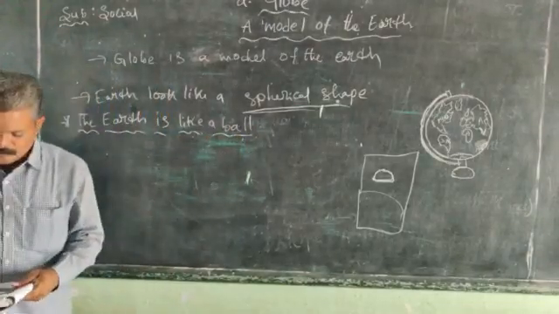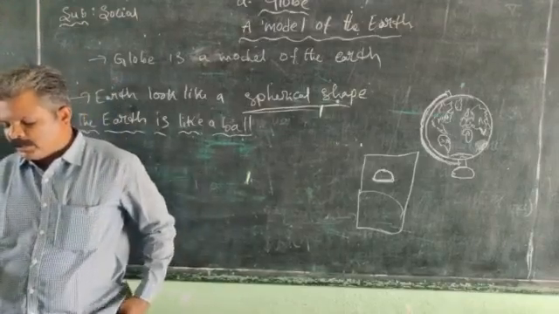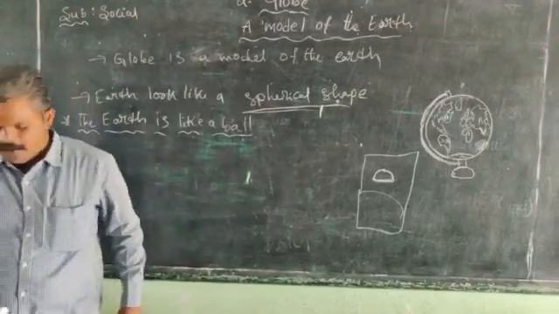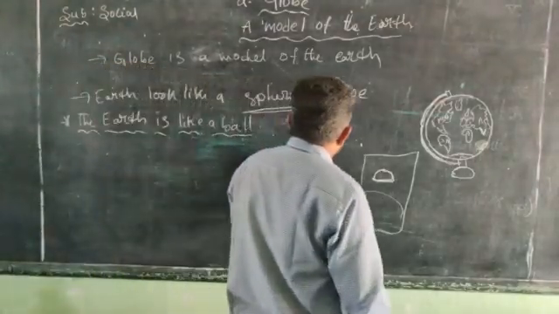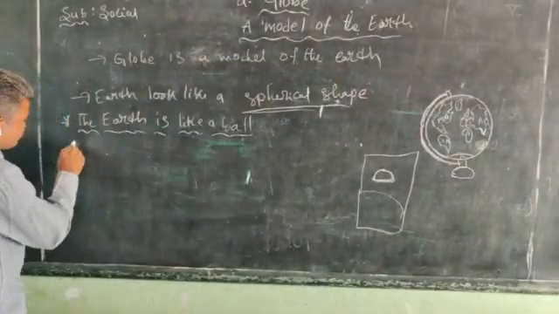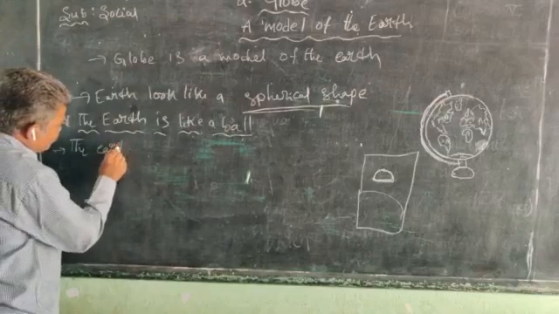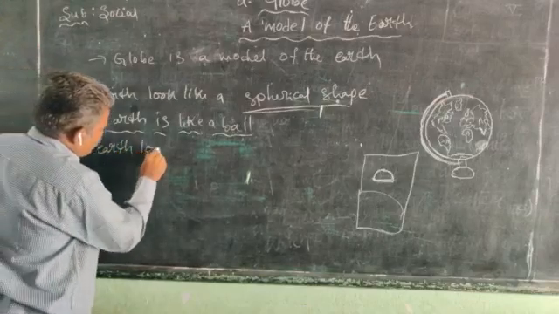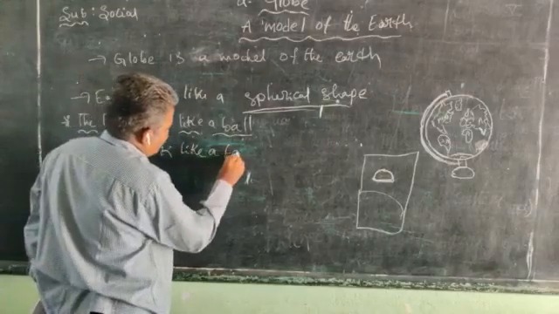So from this picture, you can see the shape of the earth. How does the earth look? The earth looks like a ball.